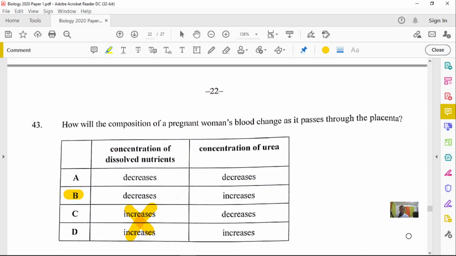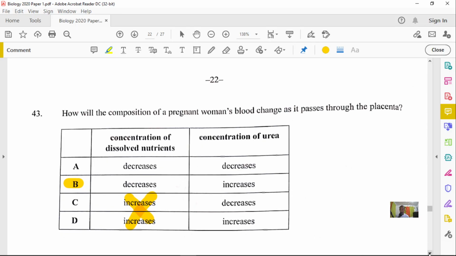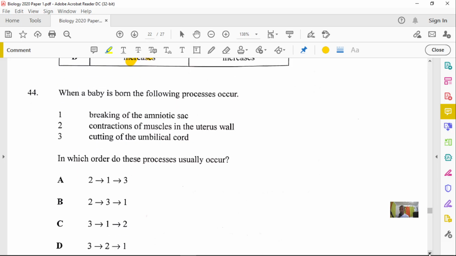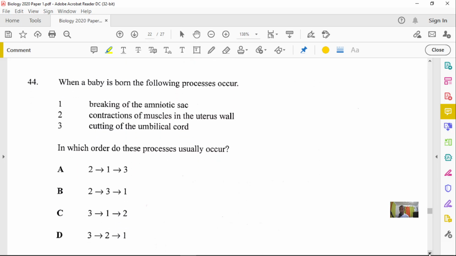Now let's look at 44 real quick, and we're really close to the end. So 44 here now states that when a baby is born, the following processes occur. One, the breaking of the amniotic sac, and in very layman's terms, this is when you say the water bag breaks. Okay.